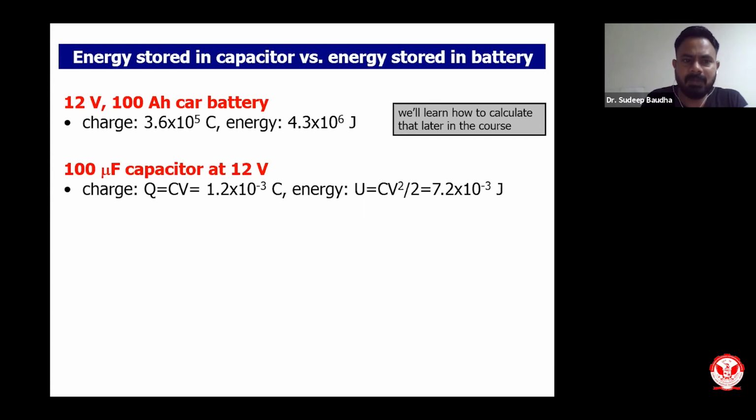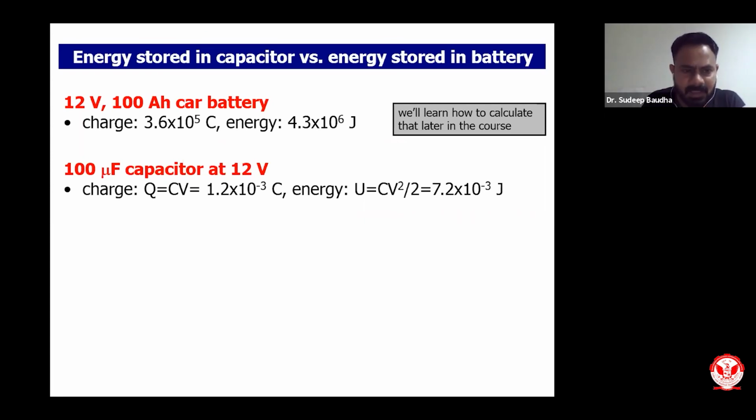Suppose you have a 12 volt battery and 100 amperes current. The charge stored in that battery is 3.6 into 10 to the power 5 coulombs, and the energy stored is 4.3 into 10 to the power 6 joules.